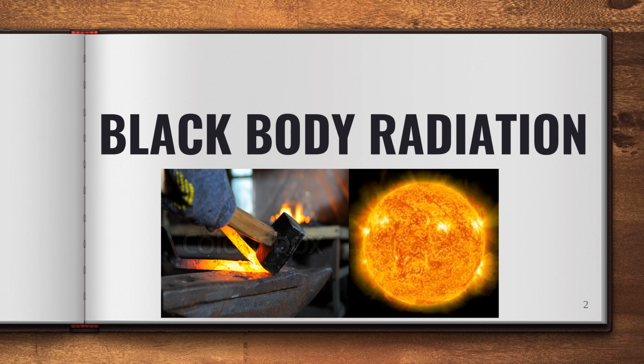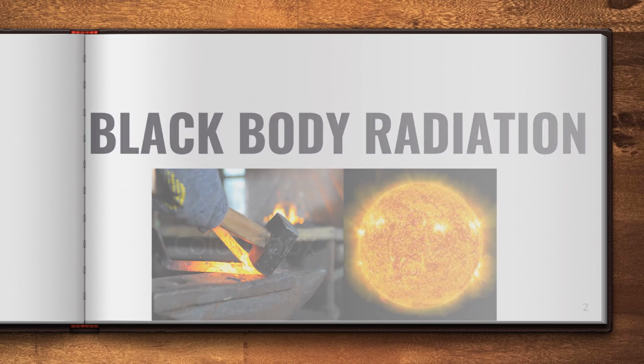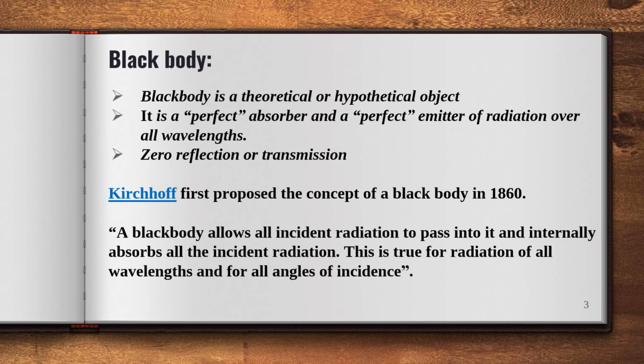Coming to the black body, every object is not considered a black body. In nature, there is no perfect black body. That's why a black body is considered a theoretical or hypothetical object. A black body has the ability to absorb all kinds of wavelength incident on it, and it is a perfect emitter of radiation over all the wavelengths.